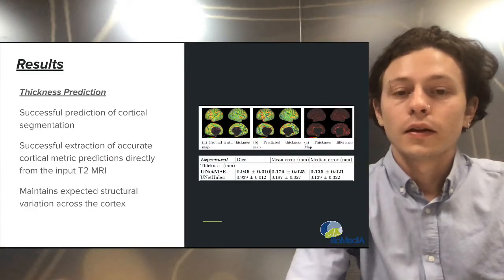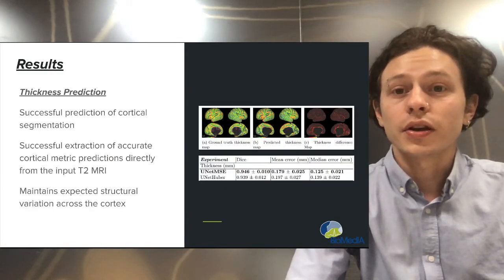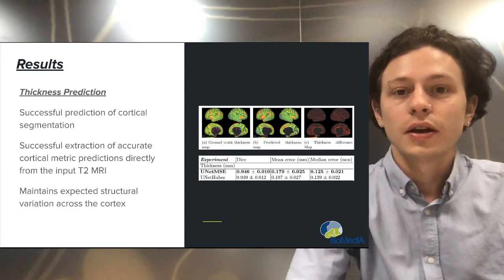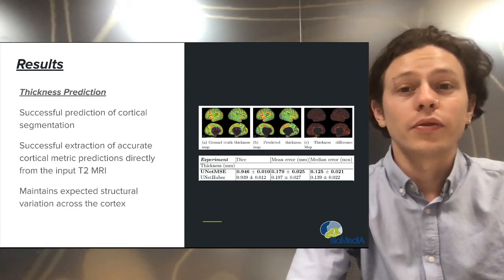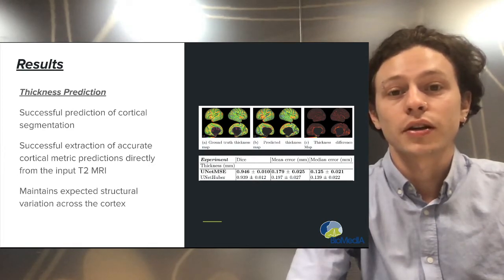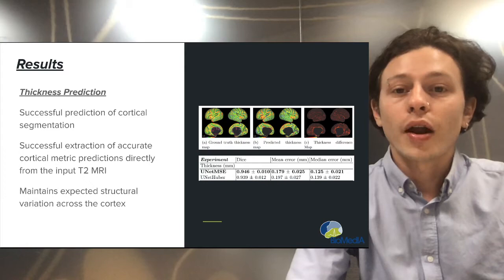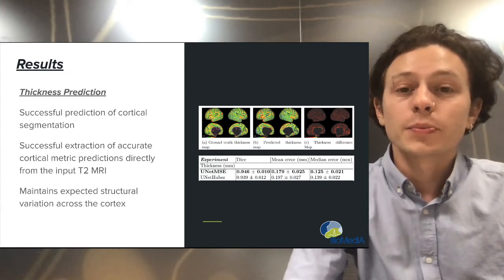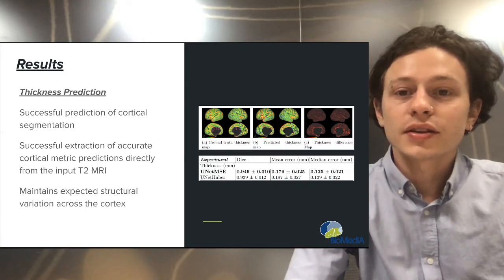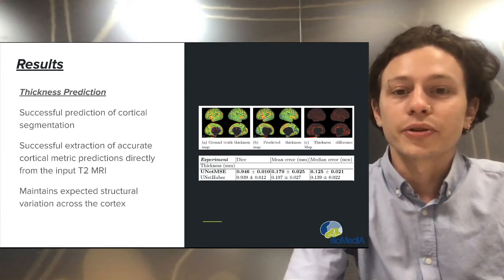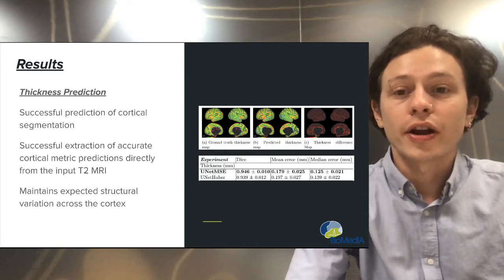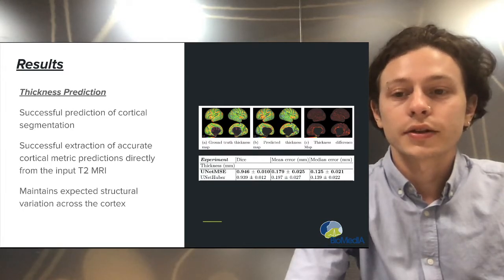We establish a baseline for the simultaneous estimation of cortical segmentation and metric regression. We find minimal differences in performance using the Huber loss function instead of the MSE loss function on the regression task. On the right, we show example outputs produced by our best performing model in comparison to the ground truth. We can see that our network successfully extracts accurate cortical metric predictions directly from the input MRI, maintaining the structural variation we expect to see across the cortex.